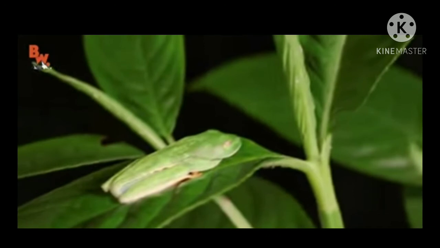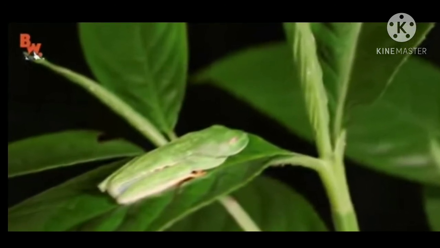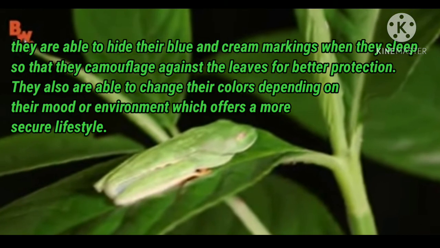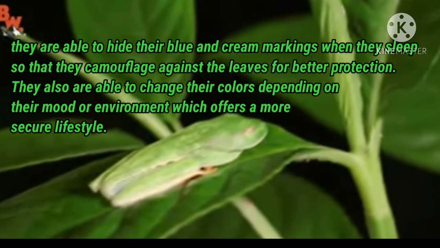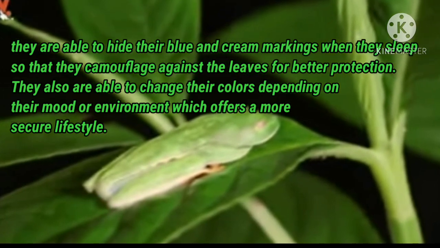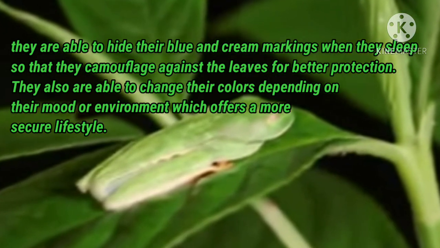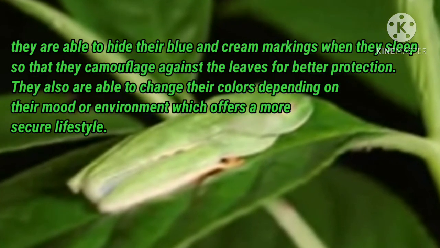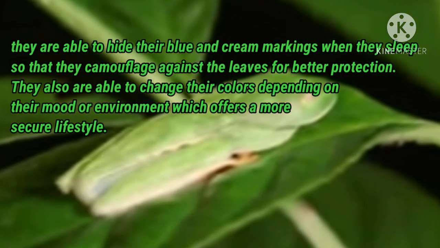Now, if we talk about their color, they are basically green, but they also have blue and creamish colors. They are able to hide their blue and cream markings when they sleep, so that they camouflage against the leaves for better protection. And they are also able to change their colors depending on their mood or environment, which offers a more secure lifestyle. So that means they can hide themselves and blend with the surroundings, matching their color, as you can see in this picture. So they can change their color also.